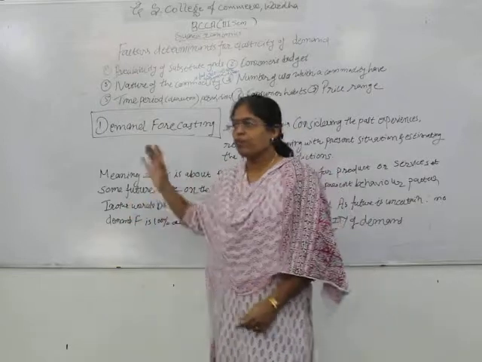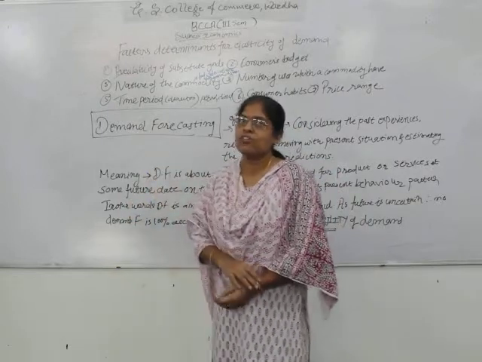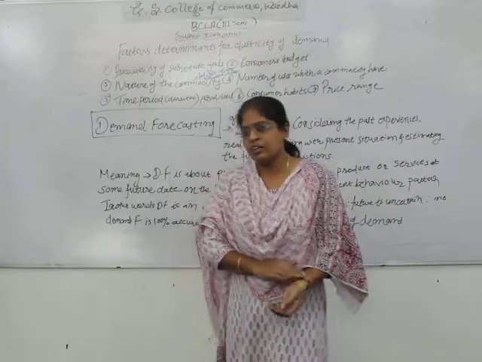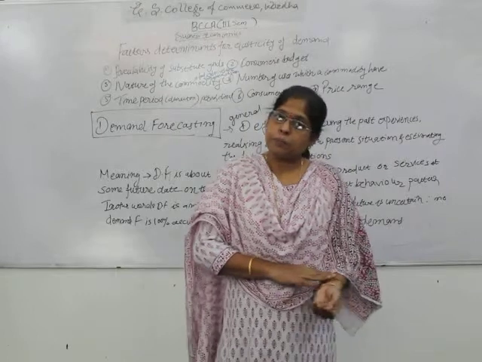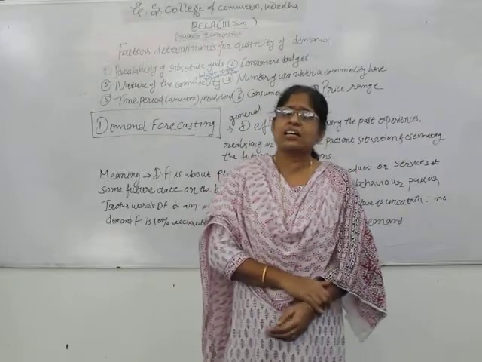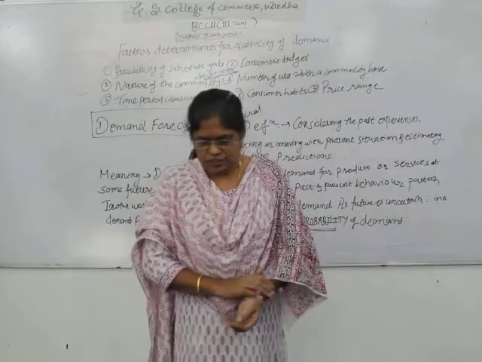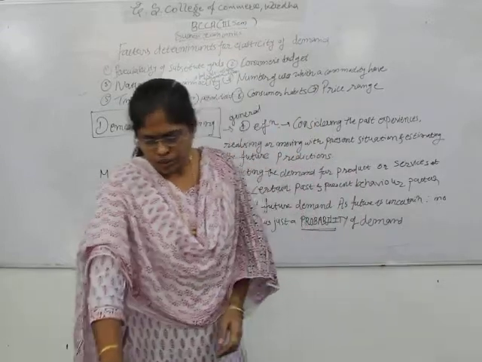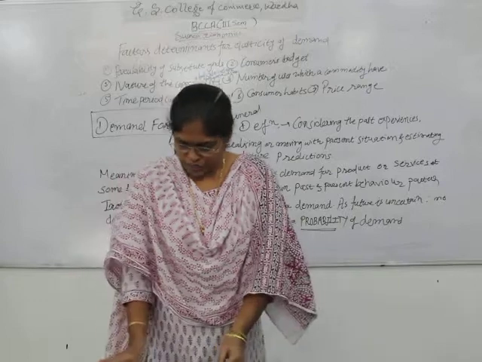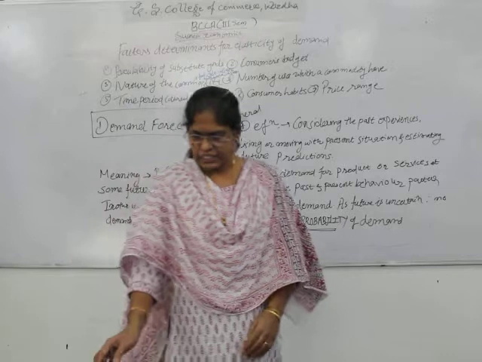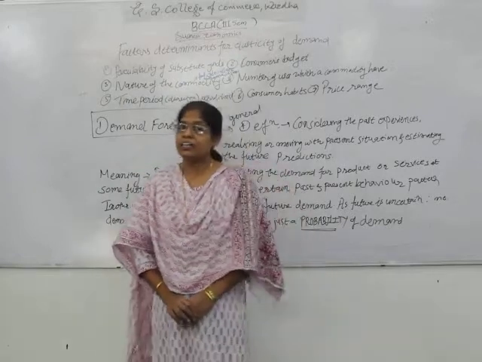So we have seen the different types of price elasticity of demand. In price elasticity we have seen 4 to 5 types, that is perfectly elastic, perfectly inelastic, unit elastic, etc. In many of the types we have seen perfectly inelastic or relatively inelastic.